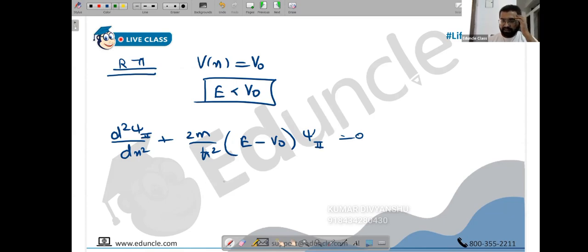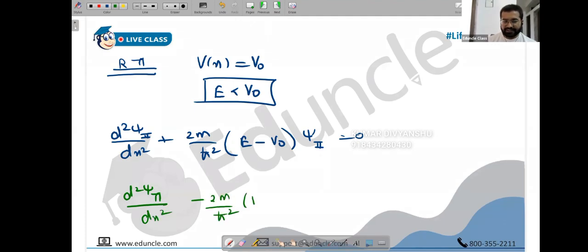If you want, you can go ahead and write this as k2 square. But energy is less than V0, no? If energy is less than V0, then this will be negative, K2 square will be negative. It will become complex. Propagation constant cannot be a complex number, people. So first we will take a minus form, a very similar thing we did last time. So I'm taking the minus form, 2m upon h square into V0 minus E, into psi 2. The only reason is they have given us V0 is greater than E. That is the case we are taking.